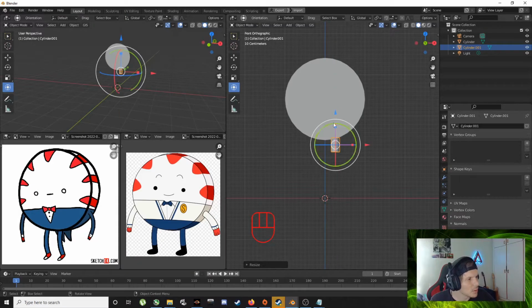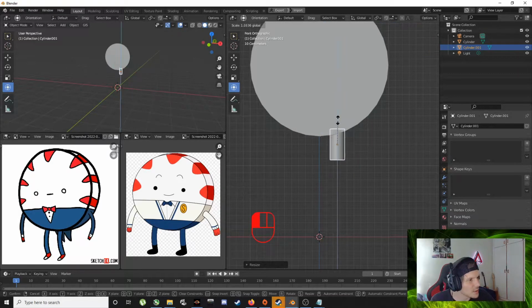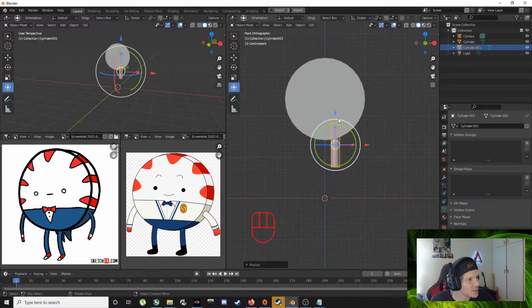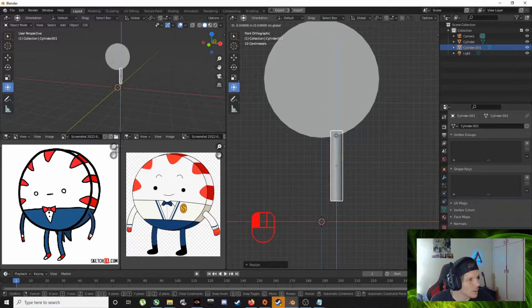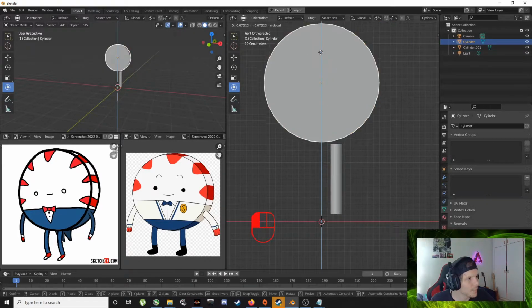This little cube up in here, that just scales it up on the Z axis. Yeah, I think our little guy's a bit high in the sky. We'll bring him down now.